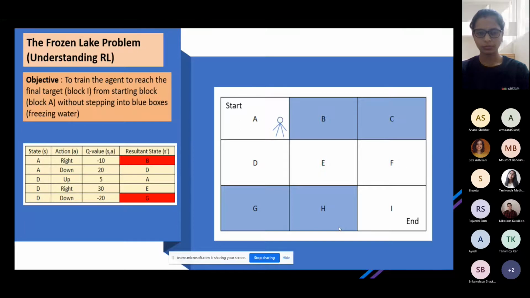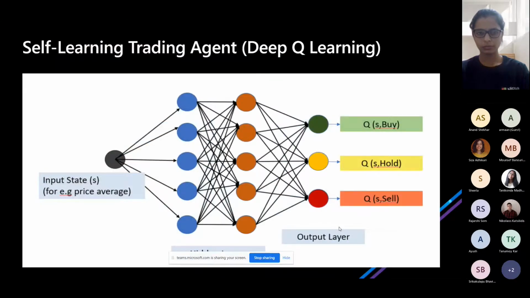In those cases, where there is a large amount of states and actions, the number of state action pairs goes very high. The basic numerical methods kind of fail there.